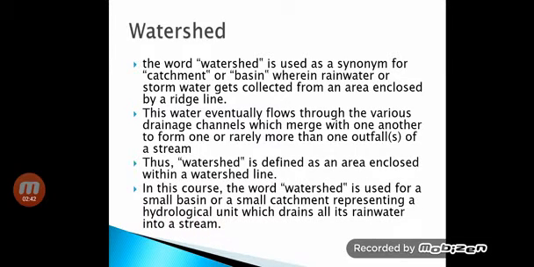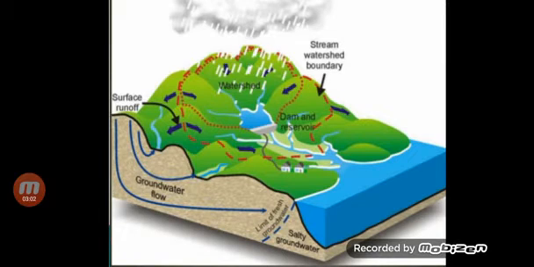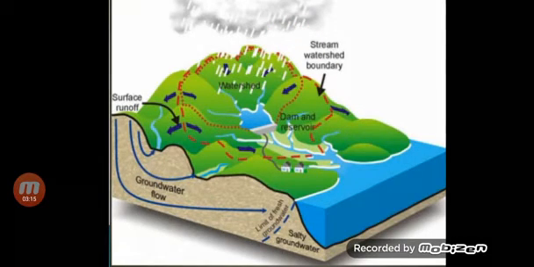In this course, that is Engine 121, the word watershed is used for a small basin or a small catchment area which represents a hydrological cycle and drains all its rainwater into a stream. That area is defined as a watershed. So you can see, this red area is called a watershed.